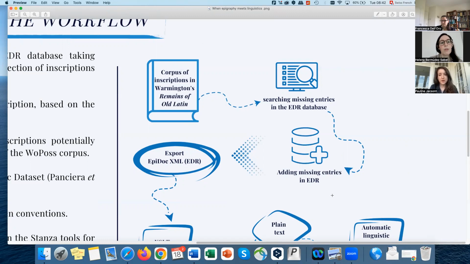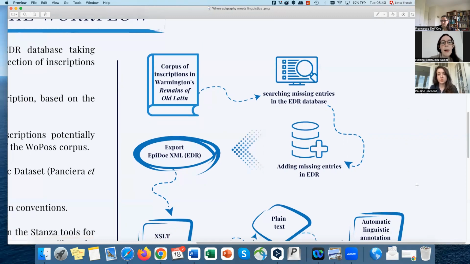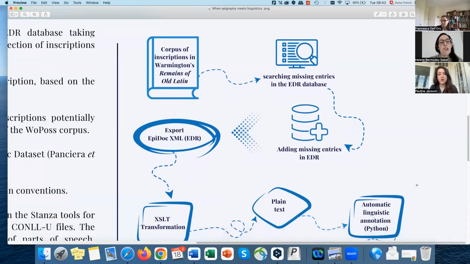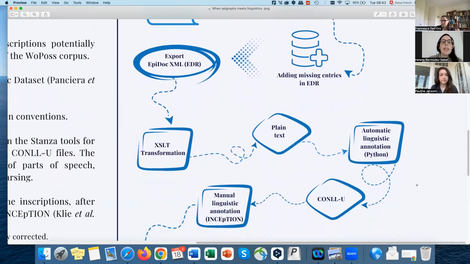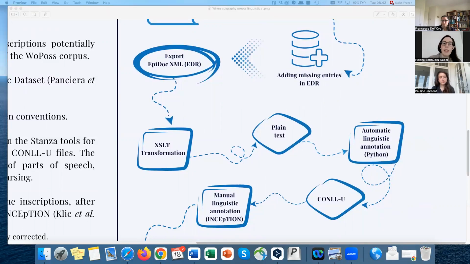Once this work was completed, the WoPoss team made a further selection of relevant inscriptions within the new corpus. Only those inscriptions potentially containing a modal marker were selected to become part of the WoPoss corpus. We use the ID of the selected inscriptions to retrieve the pertinent XML files from the EDR dataset that is hosted in Zenodo. Through an XSLT transformation, we create a plain text version of the contents of the inscription. This version includes editorial pseudo markup. These are graphical conventions to describe information such as gaps or additions.